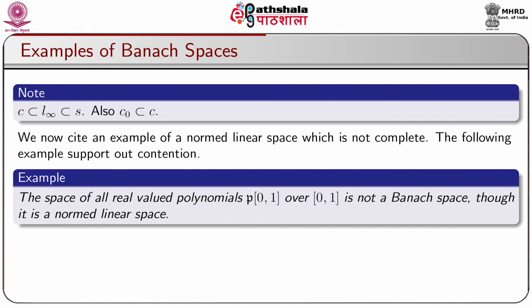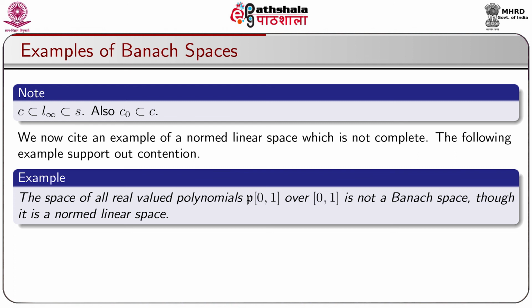So, we see that the space of all convergent sequences is a subset of L infinity, the space of all bounded sequences, which is also a subset of small s. Also, the space of all sequences converging to 0 is a subset of the space of all convergent sequences, that is, C0 is a subset of C. We now cite an example of a normed linear space which is not complete. The following example supports our contention.